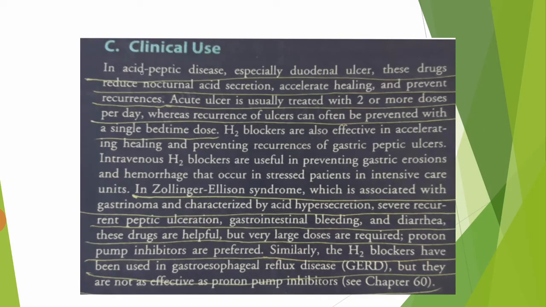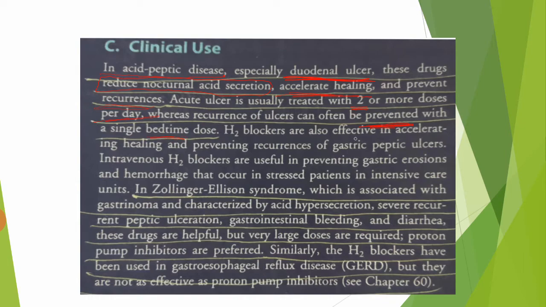Clinical uses. These are used in acid peptic disease, especially duodenal ulcer. These drugs reduce nocturnal acid secretion at night, accelerate healing of the ulcer and prevent recurrences. Acute ulcer is usually treated with 2 or more doses per day, whereas recurrence of ulcers can often be prevented with a single bedtime dose.